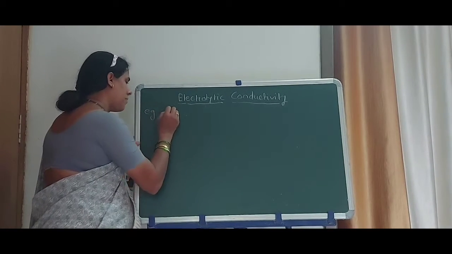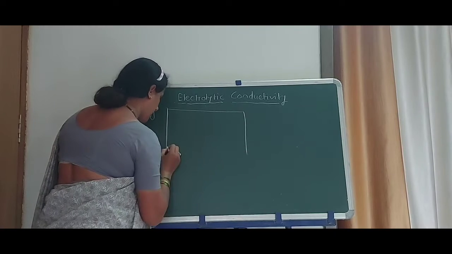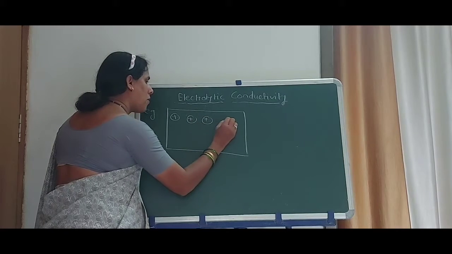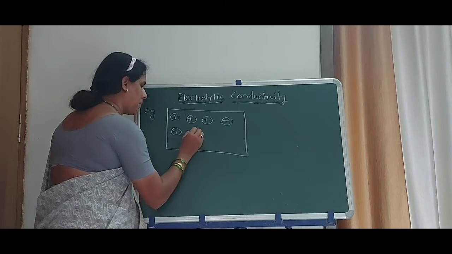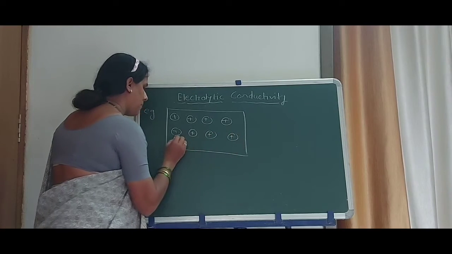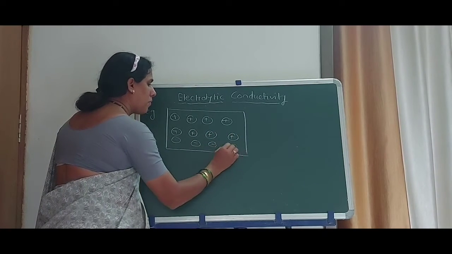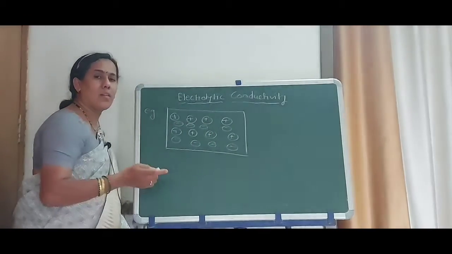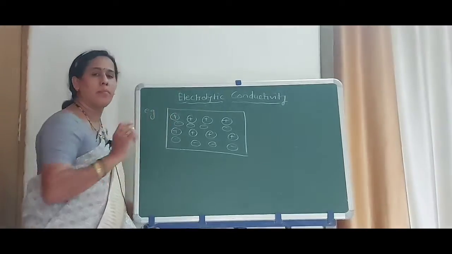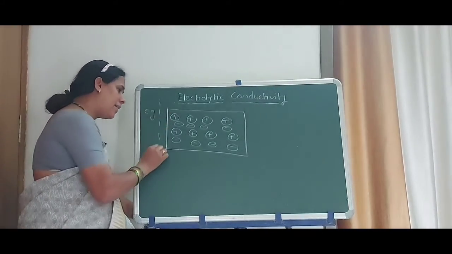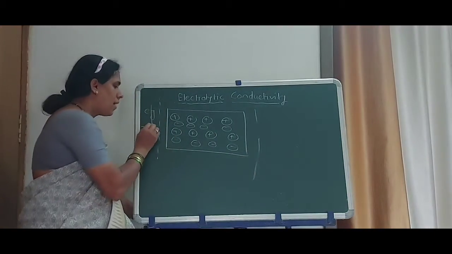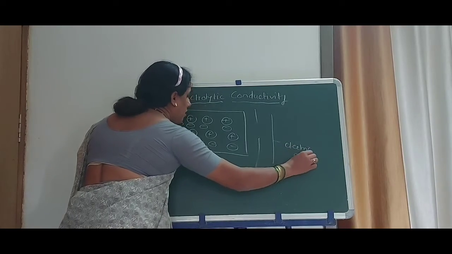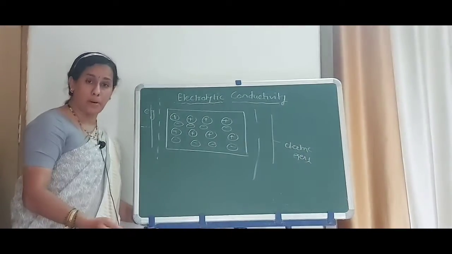Suppose a rod of a metal is placed in an electric circuit, and we apply the electric field to the metallic rod. What happens?